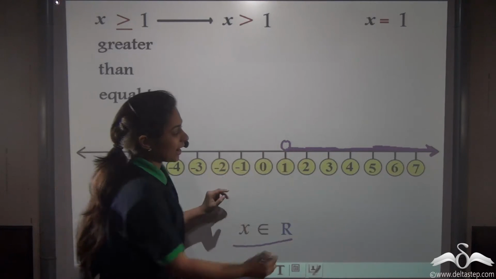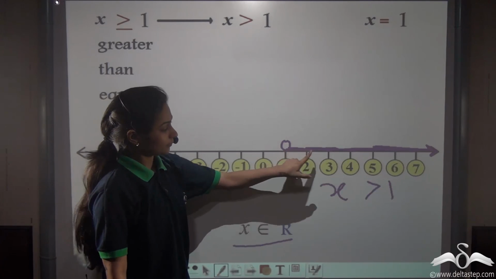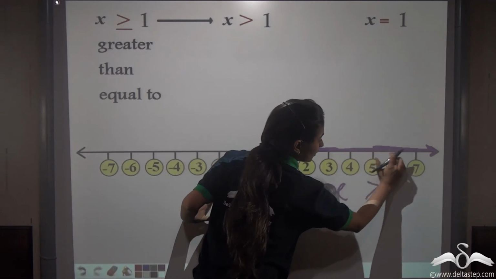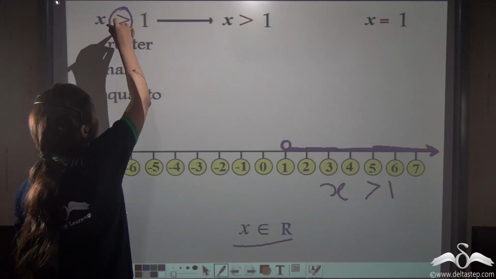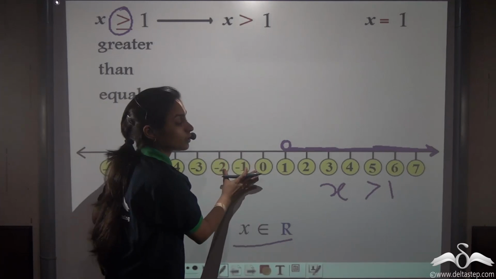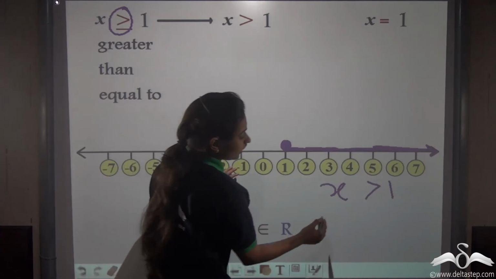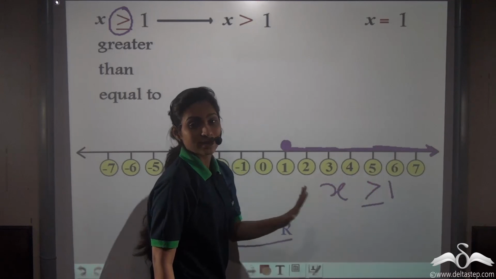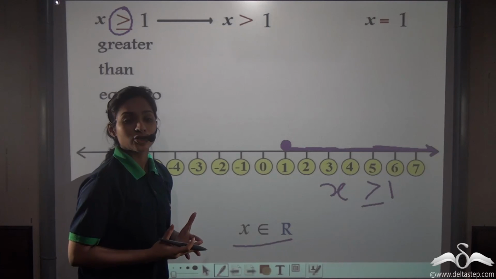Well, this means that x is greater than 1 when x belongs to real numbers, right? 1 is not included. We have made an empty circle here. 1 is not included, but all the other numbers greater than 1 are included. But in our question, we have been given that x is greater than or equal to 1. So x is equal to 1 should also be represented on this number line. So what we will do? We will fill this empty circle. So this will mean that x is greater than or equal to 1. So x is greater than or equal to 1 when x is a real number is denoted by this on a number line. So this is how you plot inequations on a number line.